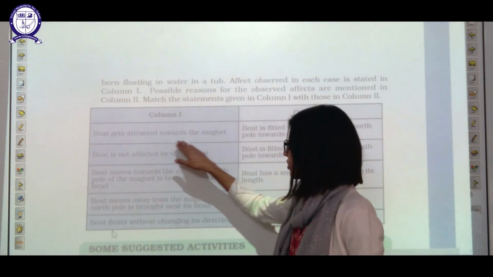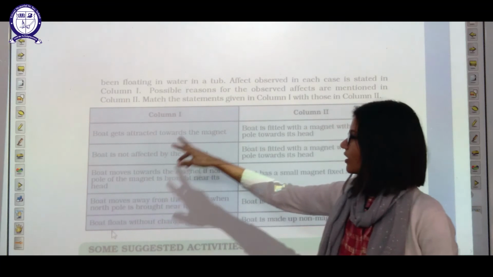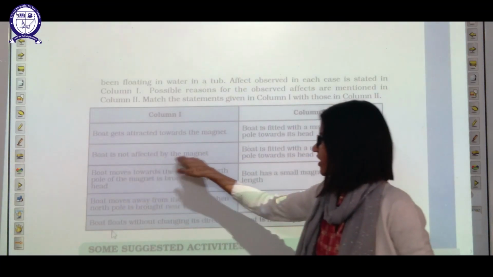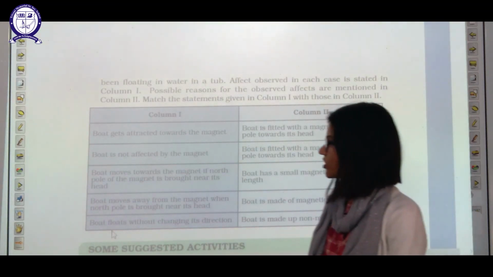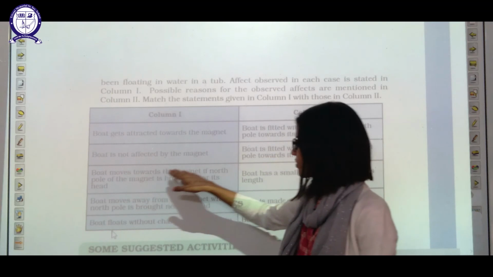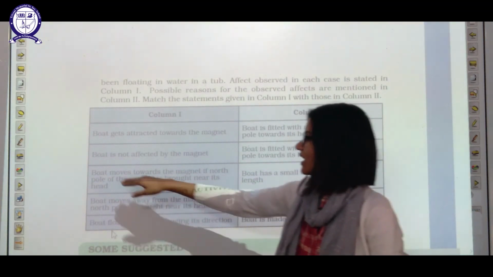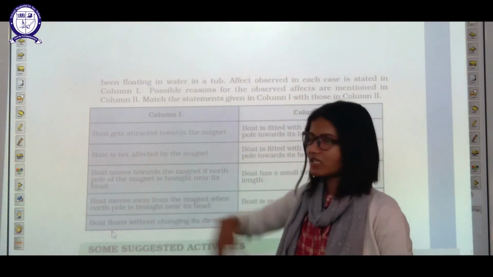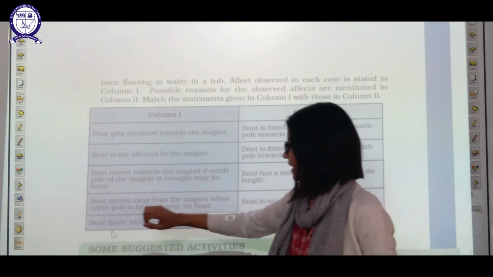The boat gets attracted towards the magnet. Okay, so we can say that the boat is made of iron. The boat is not affected by the magnet. The boat is made of wood or some other non-magnetic material. The boat moves towards the magnet. If the north pole of the magnet is brought near, we can say that the front portion of the boat is showing the south pole.